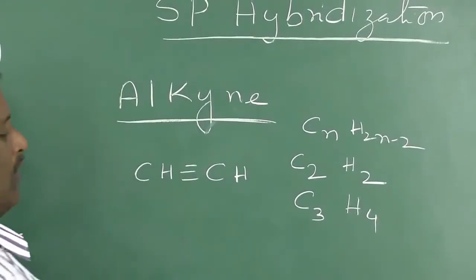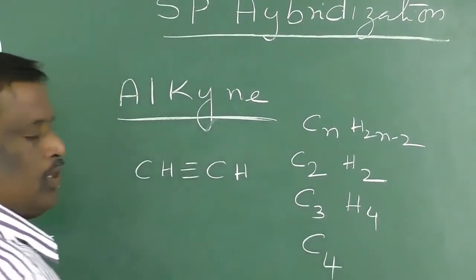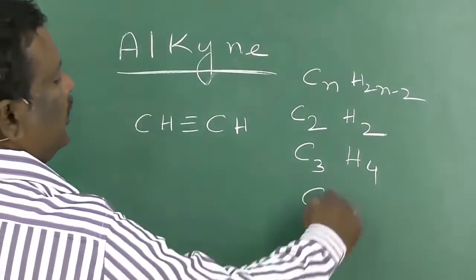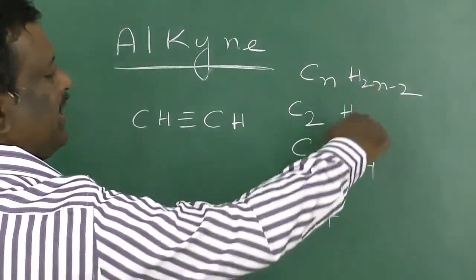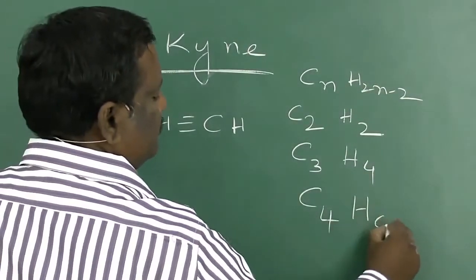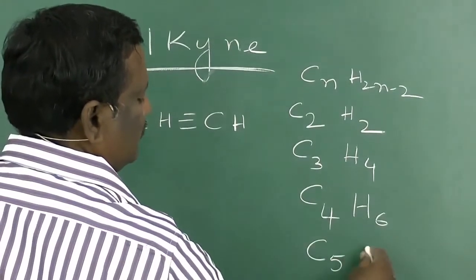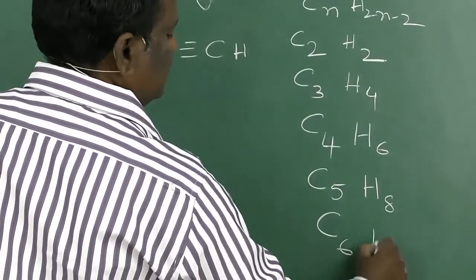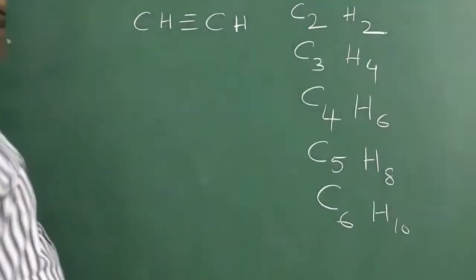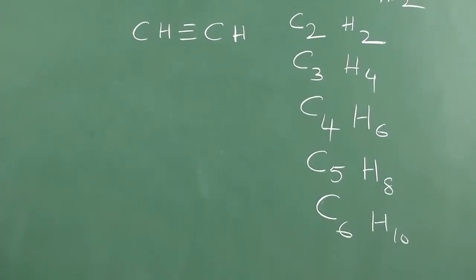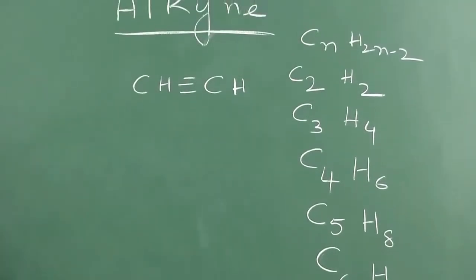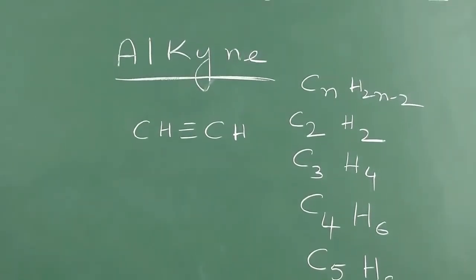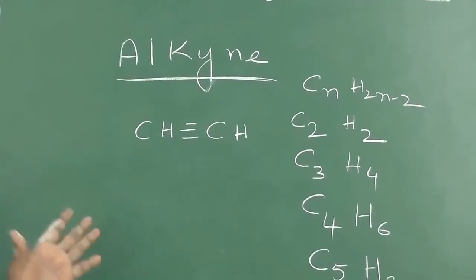If the number of carbon atoms is 4, the number of hydrogens is 2 fours are 8, 8 minus 2, 6. C5H8, C6H10. This is another homologous series with the same general formula. They are said to be alkynes.